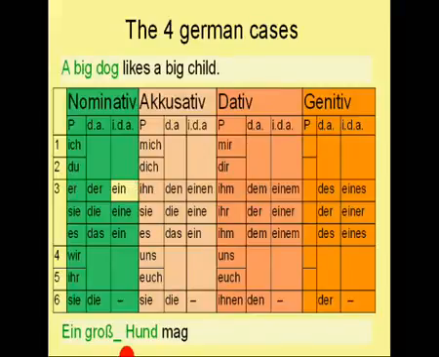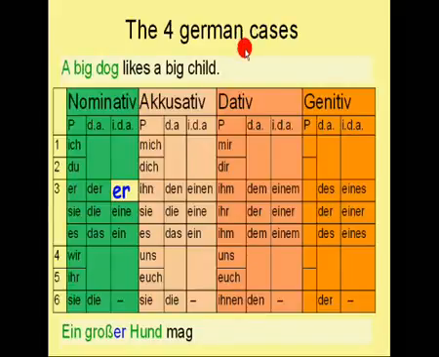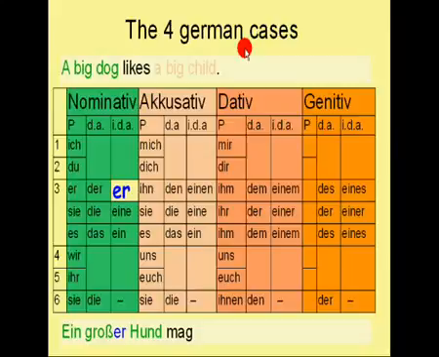So do you remember the adjective ending that belongs to the indefinite article ein? It was er. So let's add it to the adjective. Now we have the correct start of the sentence. It starts like this: Ein großer Hund mag. Now you learned from my previous lessons that after the verb like in German follows the accusative case. So you know that the big child, I mean in this case a big child, is in the accusative case, right?